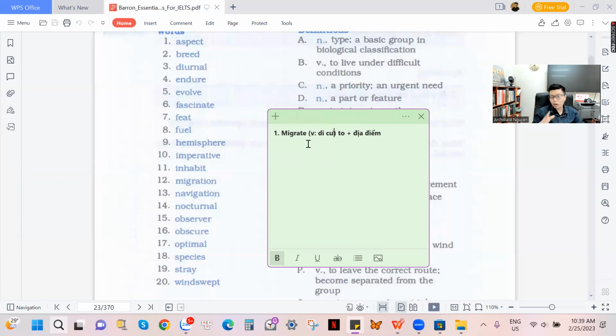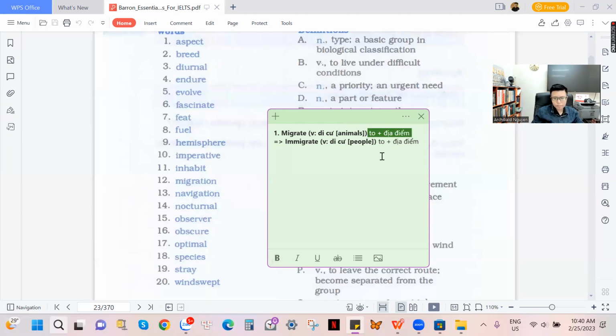So migrate is only used for animals. We don't use migrate for people. For people, we use the word immigrate. I immigrate to Vietnam because I love living here, due to friendly people, friendly environment. That is immigrate. So the word immigrate is used for people. You can say immigrate into a place, or immigrate to another place. Immigrate to, and after that, a place right here.